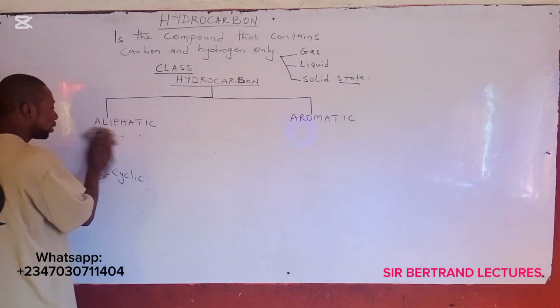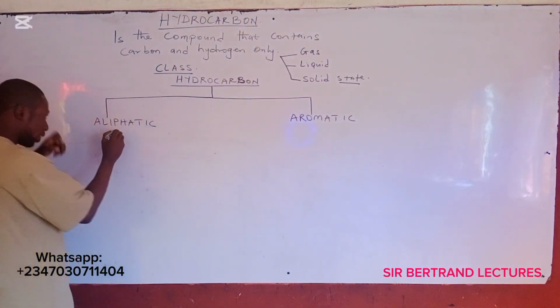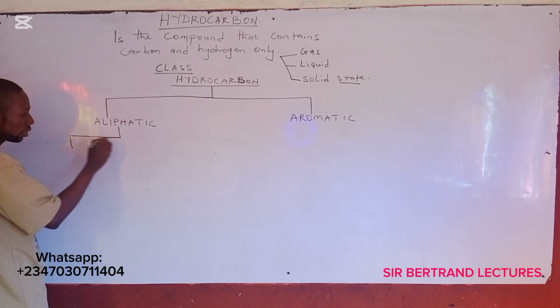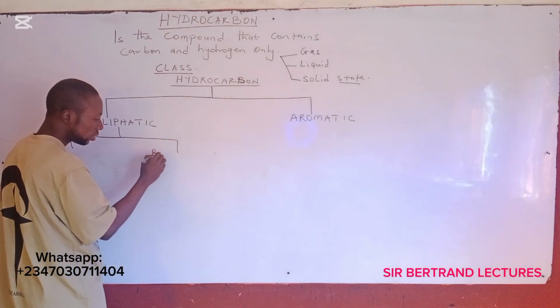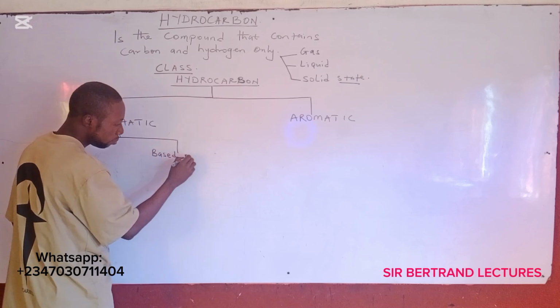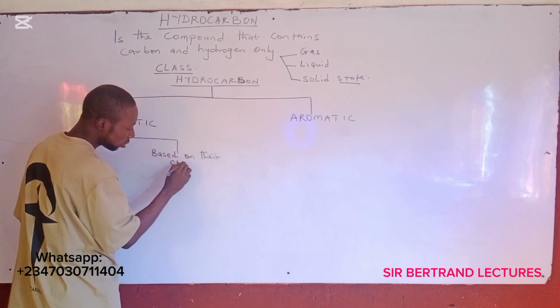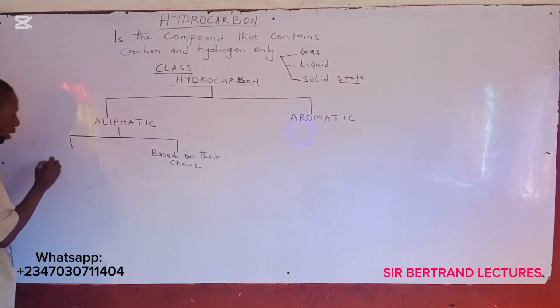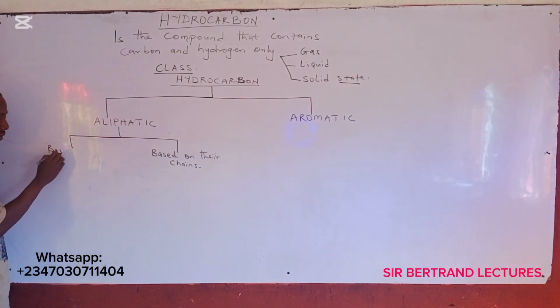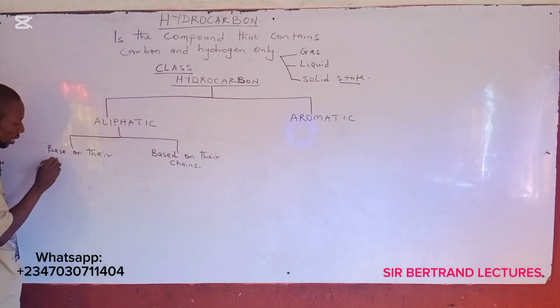Okay, let me put it this way. Aliphatic hydrocarbons are categorized into two. This is based on their chains. And here is based on their saturation.